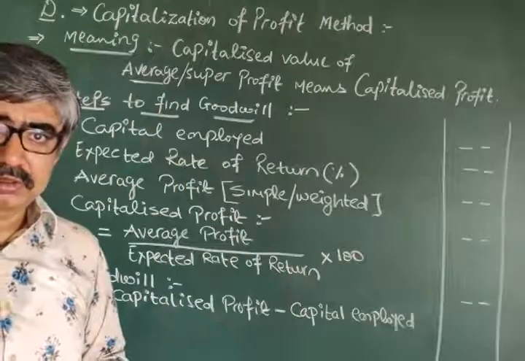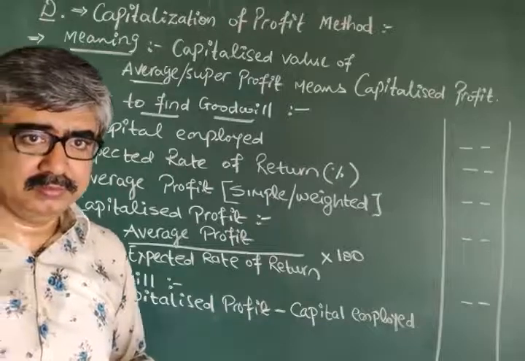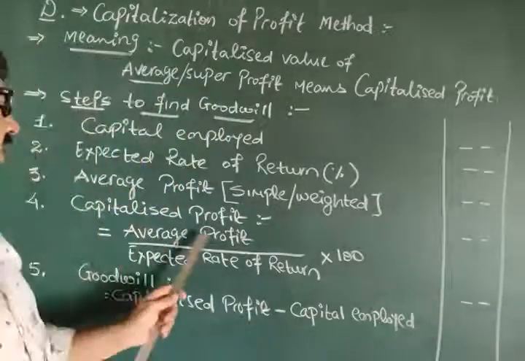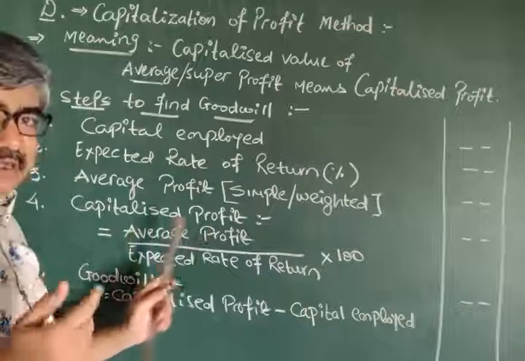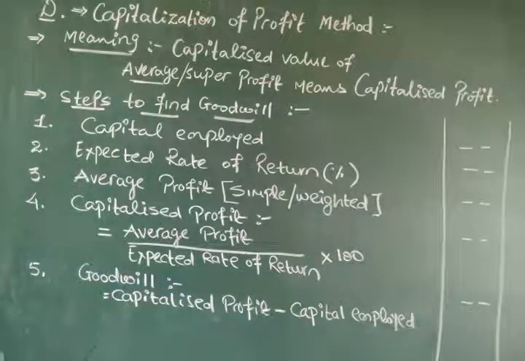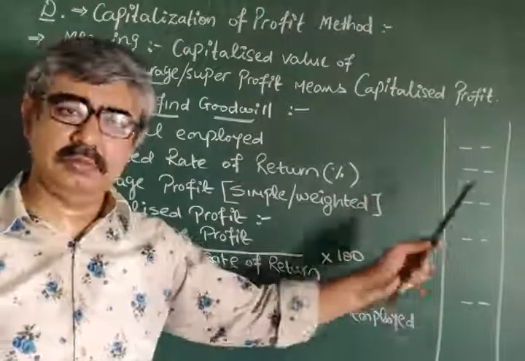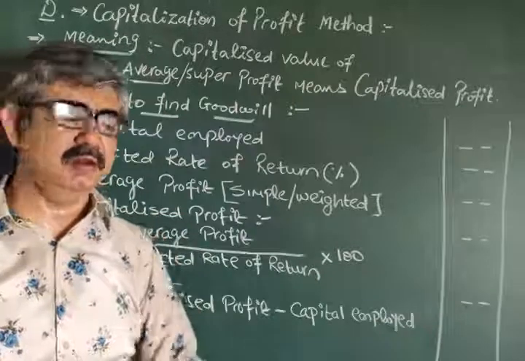Is that clear? Good. So average profit, not weightage actually, average profit upon expected rate of return into 100. Whatever the answer you secured, naturally a special column is for that.